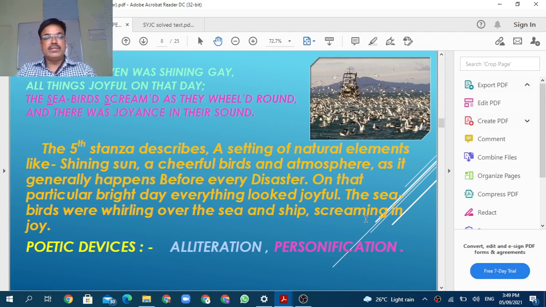Okay, in this way, these are the five stanzas we have seen today. We will see the remaining part of the poem in the next lecture. We will discuss the remaining part in the next lecture.